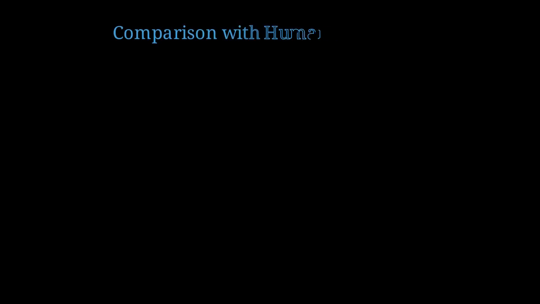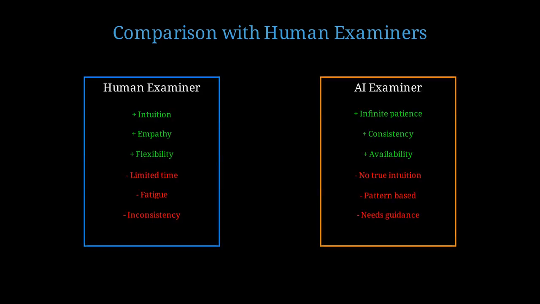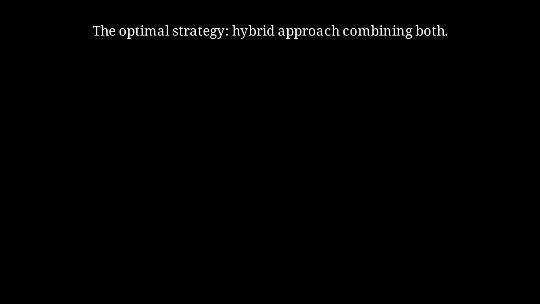How does this compare with human examiners? Let us analyze the trade-offs carefully. Human examiners bring intuition and empathy but have limited time and energy. AI examiners offer infinite patience and consistency but lack true intuition. The optimal strategy is hybrid. Use AI for extensive practice and pressure training, then validate with human examiners for final assessment.